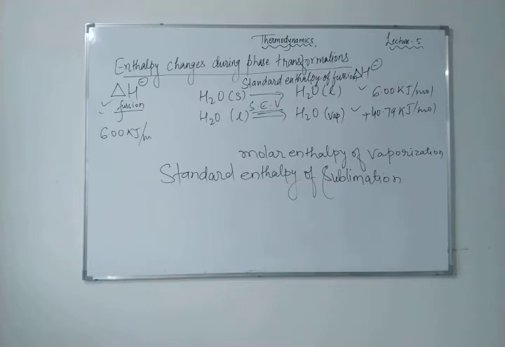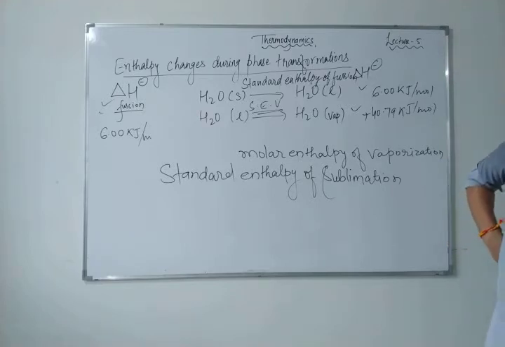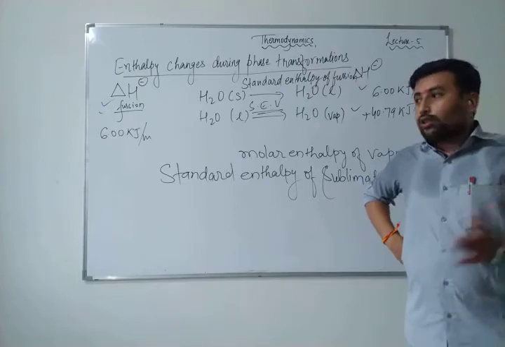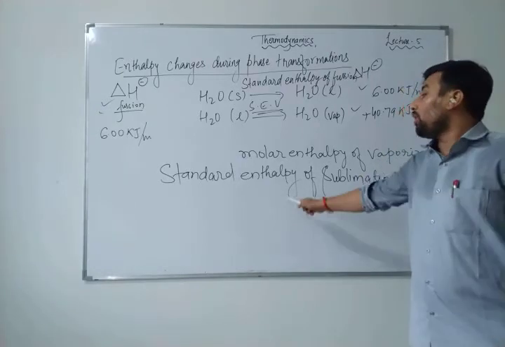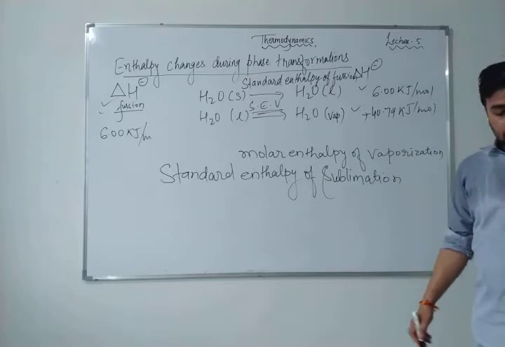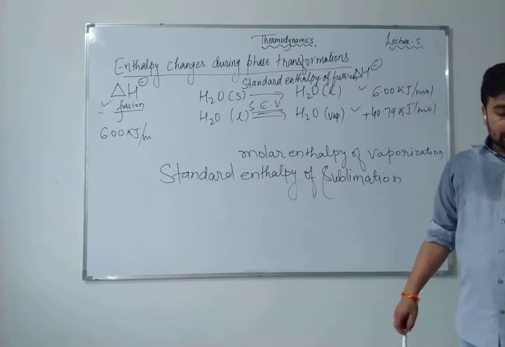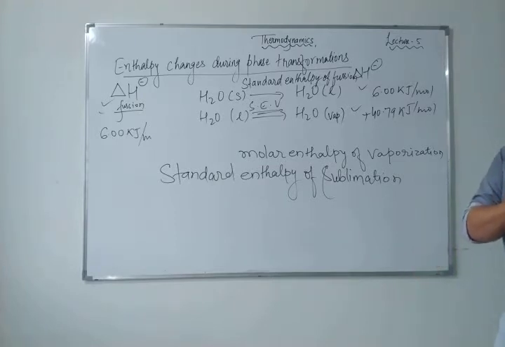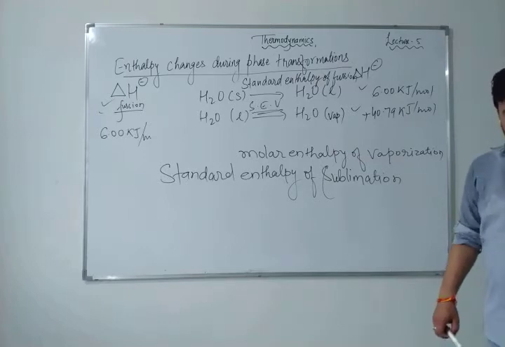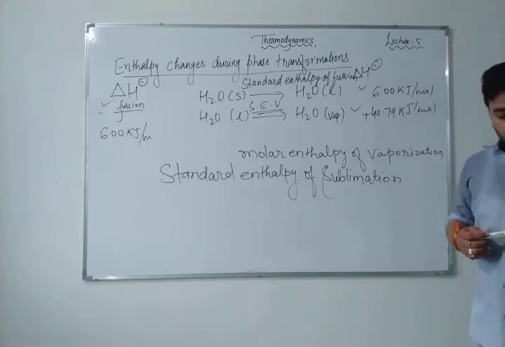Solid into vapor, solid carbon dioxide. Yes, solid carbon dioxide, or dry ice, you know. When the sublimation is direct conversion from solid to vapor, whatever the enthalpy change is, that's called standard enthalpy of sublimation. If I talk about dry ice, solid carbon dioxide, जिसका दूसरा नाम dry ice है, and when this solid carbon dioxide sublimates at 195 Kelvin, the delta H sublimation is 25.2 kilojoule per mole.